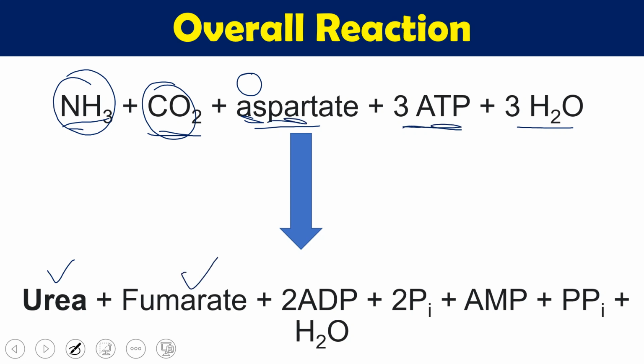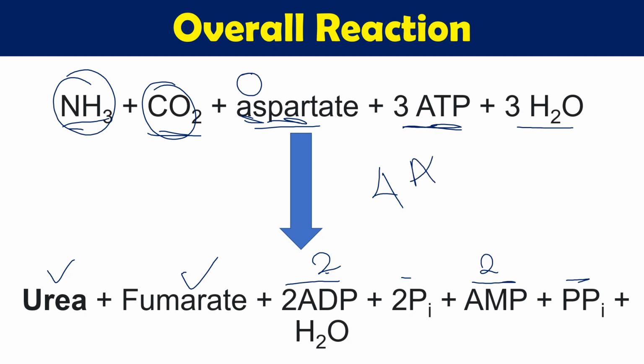Of these 3 ATP, 2 ATP are converted into 2 ADP plus 2 phosphate. 1 ATP is converted into AMP and pyrophosphate, which is equivalent to 2 ATP. So overall, we use 4 equivalent ATP. Every urea molecule synthesis utilizes 4 ATP equivalents. That's why I told you initially, this is the expensive waste product of our body.